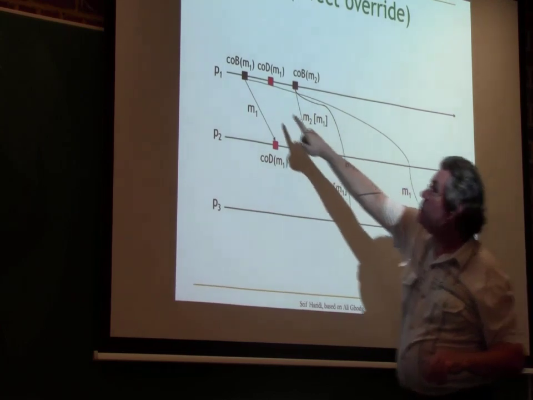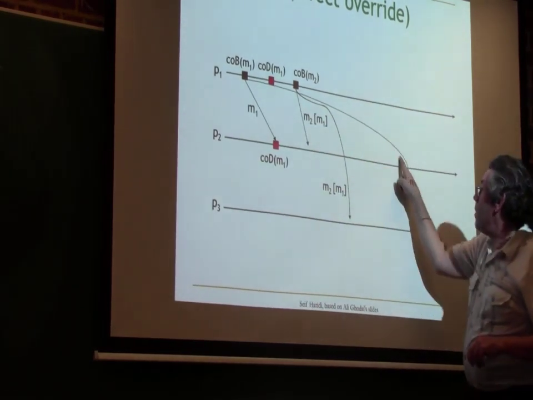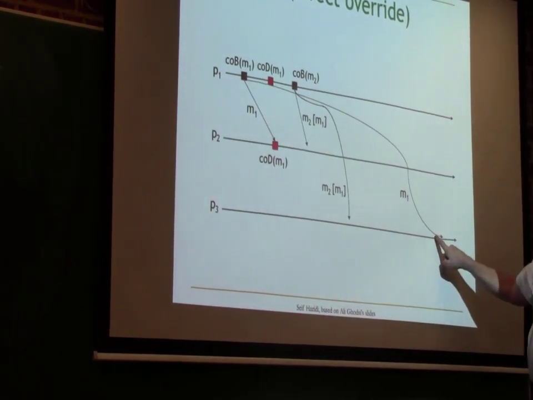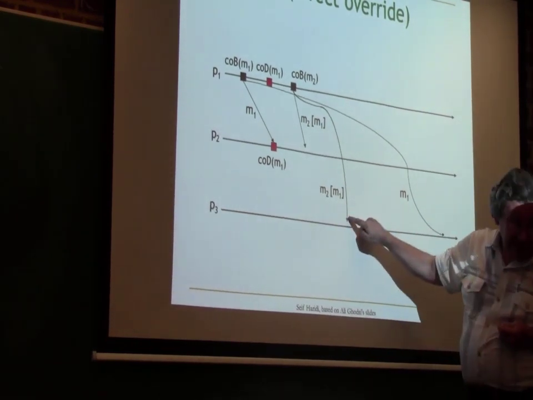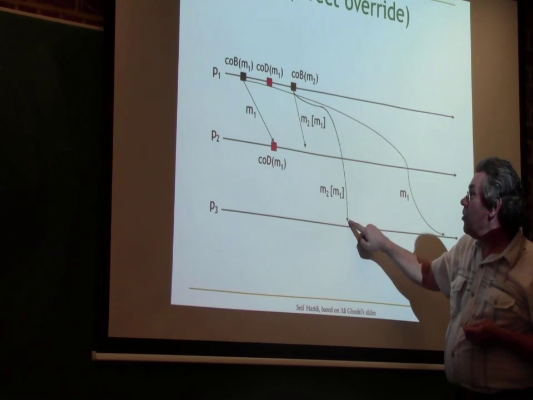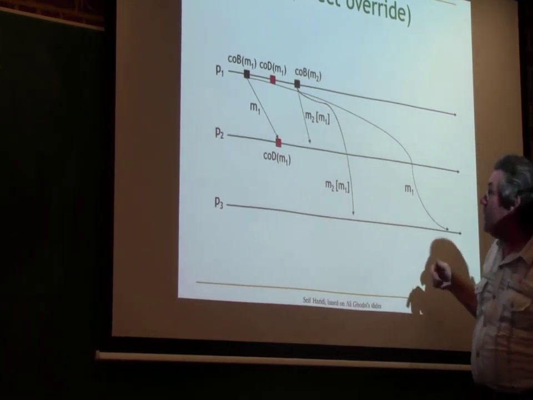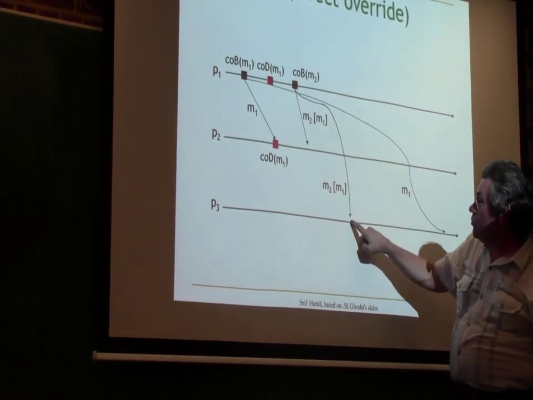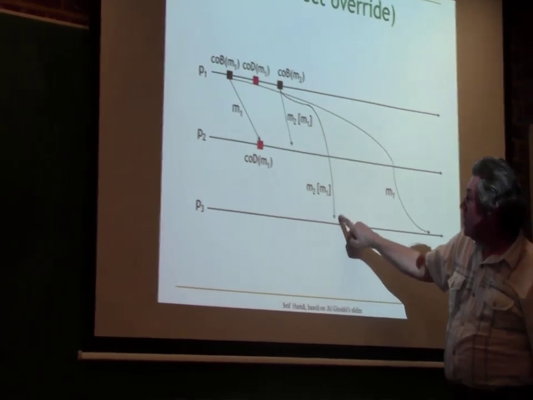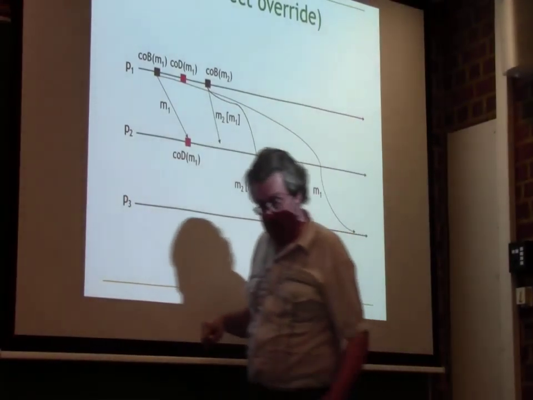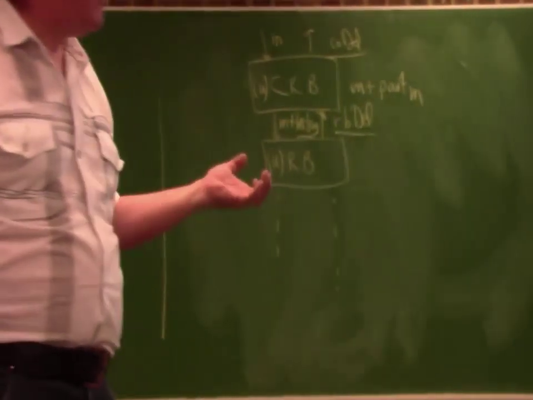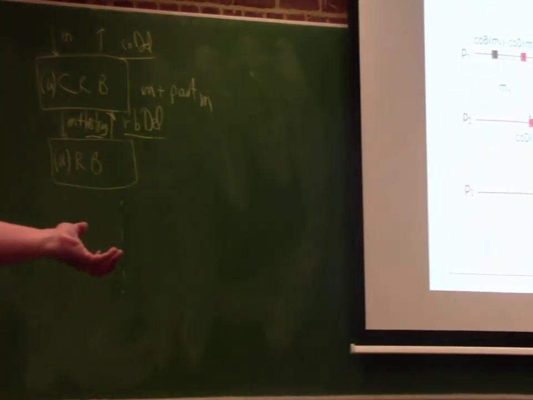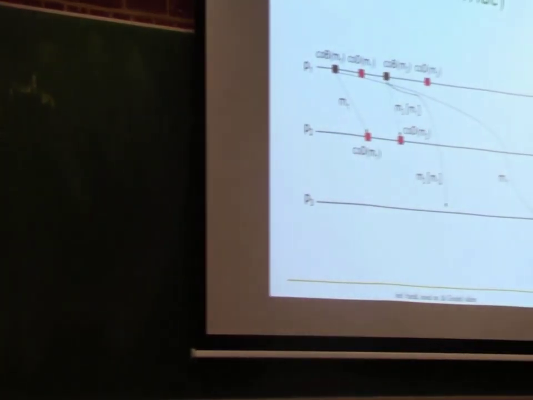Notice that this message here is somehow very slow, and this message here is somehow going very fast. So that's totally possible, okay? So this M2 will arrive here on P3 way before M1. So now, what do we do? What do we have to do? It's pretty clear, huh?